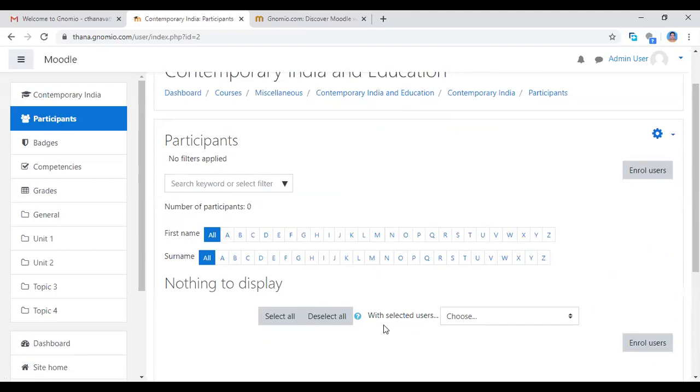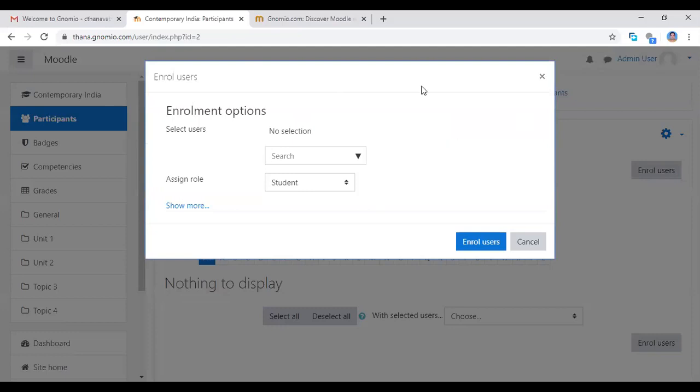To display the participant's name here, you click enroll users. Now I'm adding the users. Click enroll users here. This page will open. See here enrollment options. You select here. Now I'm adding one person only, so only this name is showing. If you add more users, here you can see all the names.